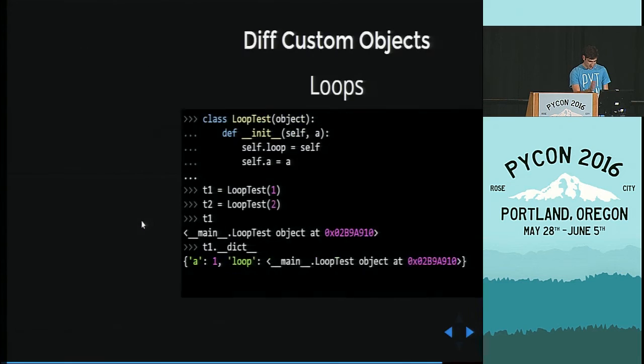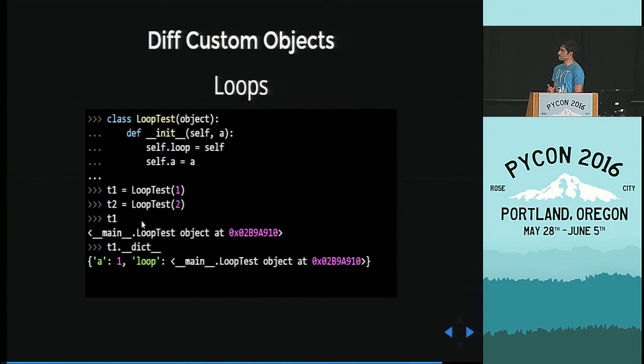And here's another example of having loops when you have your own user-defined object. If you look at the dict, you see that the loop is pointing to itself. It's the same object. If you look at these numbers, these are the same object. So my thought was, how do I diff when there's a loop? How many people have used deep copy?